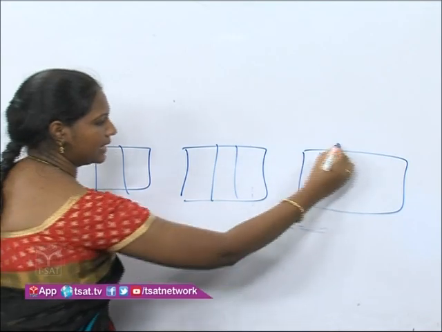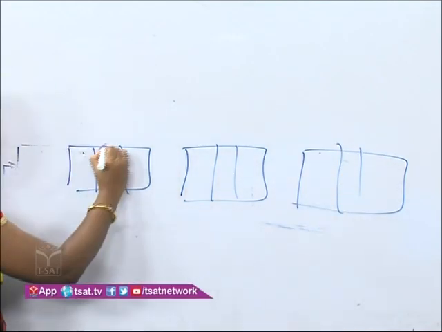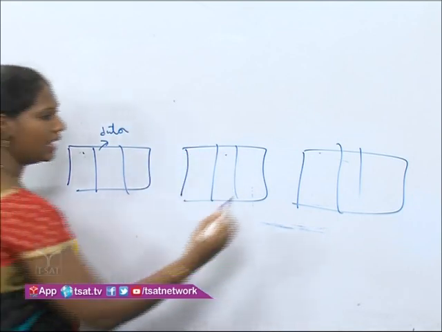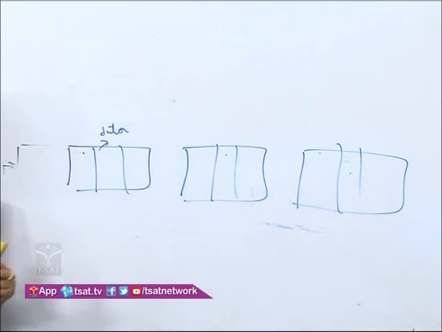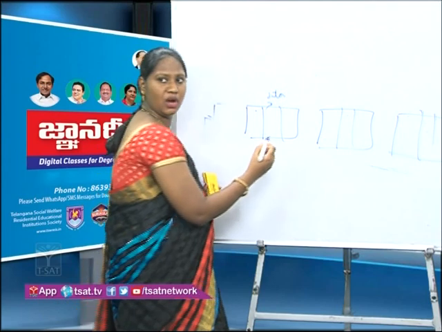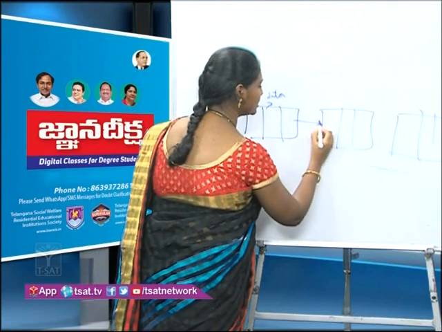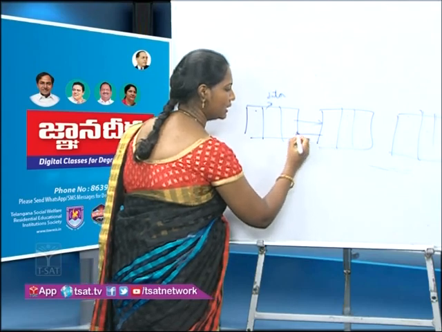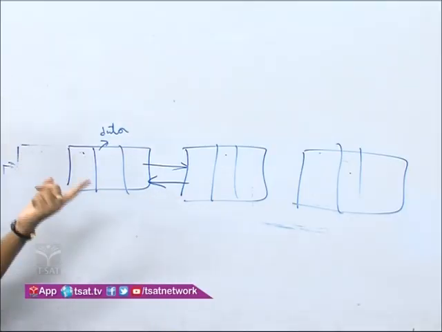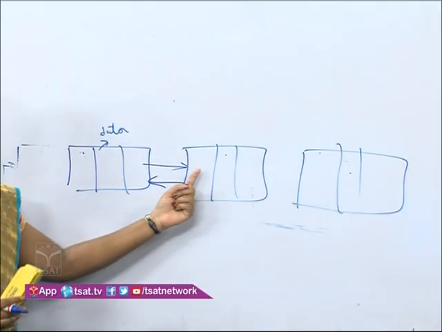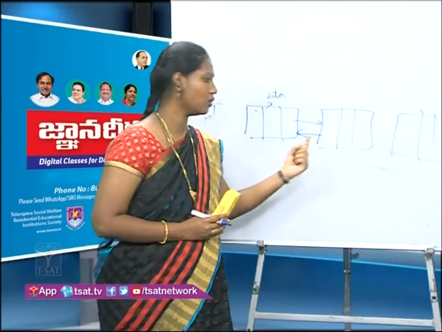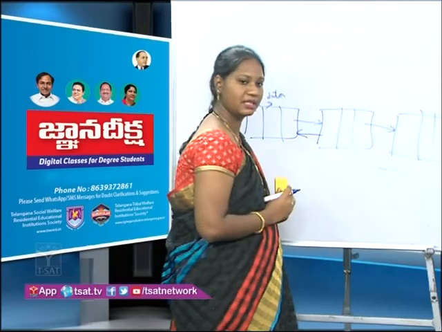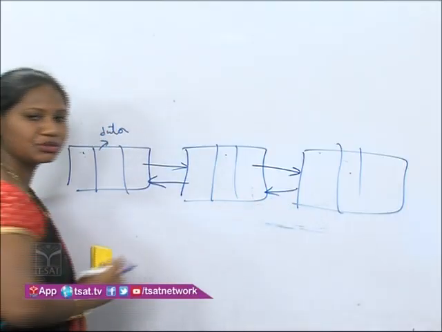3 parts. Here this one is the data part, and this one is the data part. Now initially what we have here is the link, and here we will have the previous link. Initially we had only the next link. Here we are also providing the previous link. Here we are having the next link. Again we are having the previous link here, students.